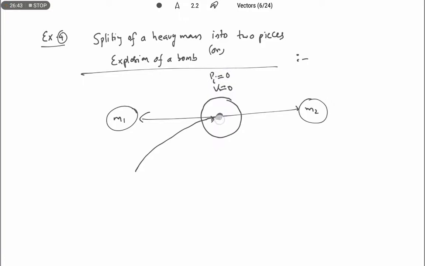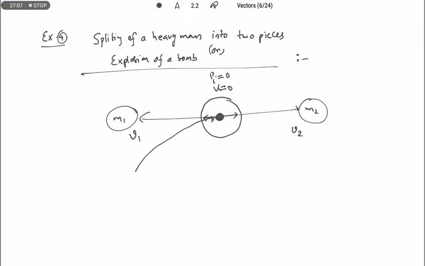After the explosion, during the phenomenon of explosion, no external forces are acting on the bomb. Due to internal forces only, this bomb is going to break into pieces m1 and m2. Suppose this is moving with v1 and this is moving with v2.